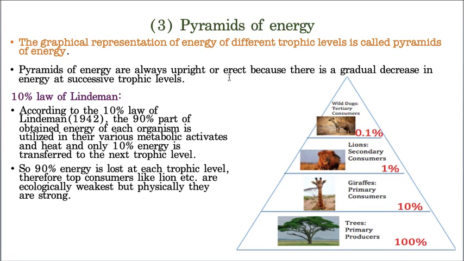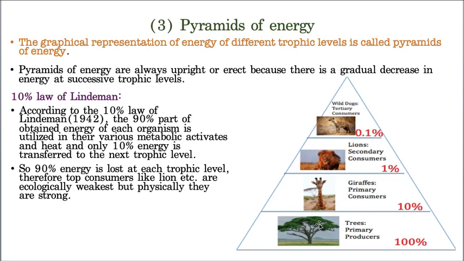Very important point that you need to understand. Now, to explain this, there is one scientist, his name is Lindeman. This Lindeman has given the 10 percent law. What is the meaning of the 10 percent law? Let me take this example, then I'll explain Lindeman's law.